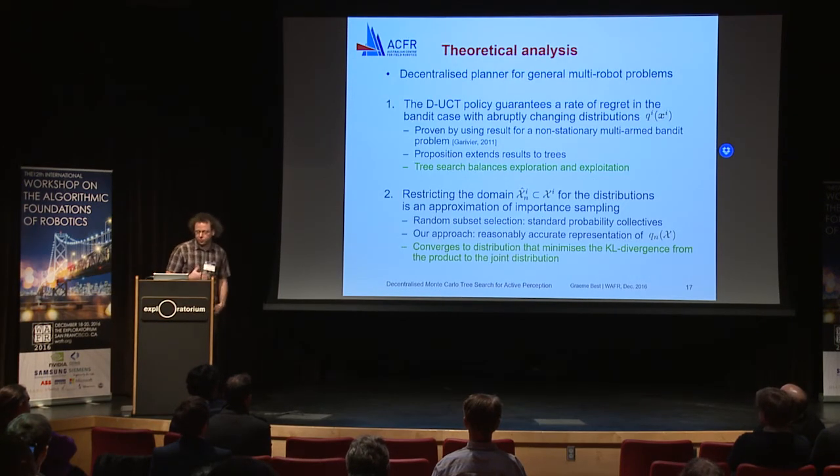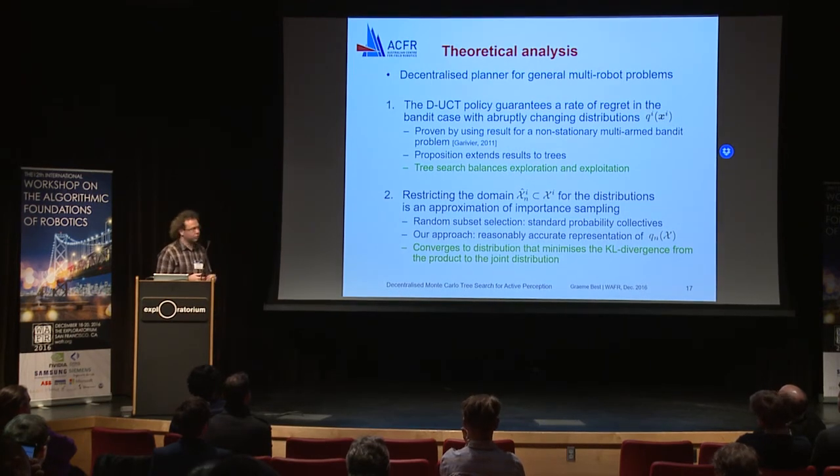Okay, so what I've presented here is a decentralized planner for quite a general problem. For such a general problem, it's usually quite difficult to make any strong guarantees of, say, global optimality. And so we can't really do that here as well, but we can, unfortunately, make some guarantees or give some analysis of the convergence. So we have two main results here.